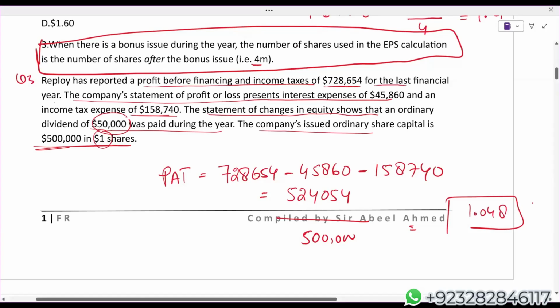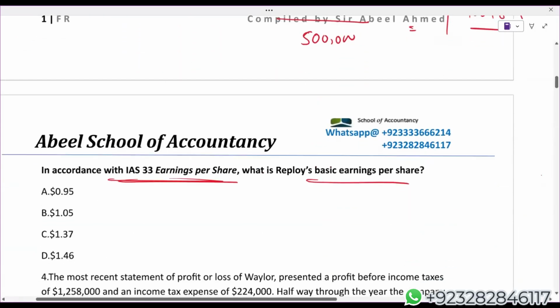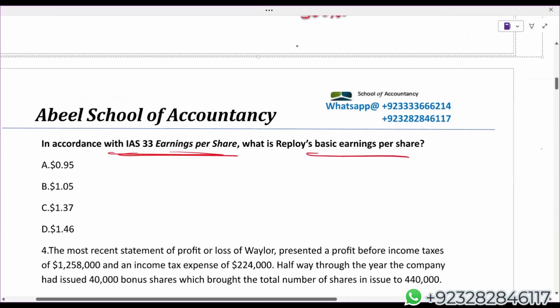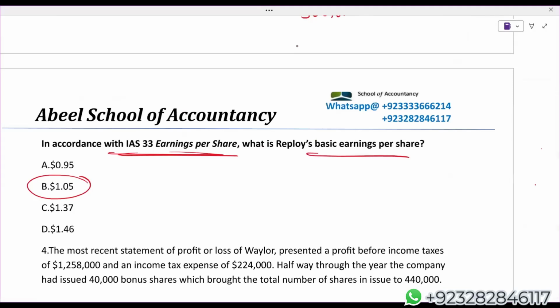If you do not get the exact answer, always go for the nearest one. Logically, the nearest one is B. Of course, we have calculated 1.048. It is very near to 1.05.